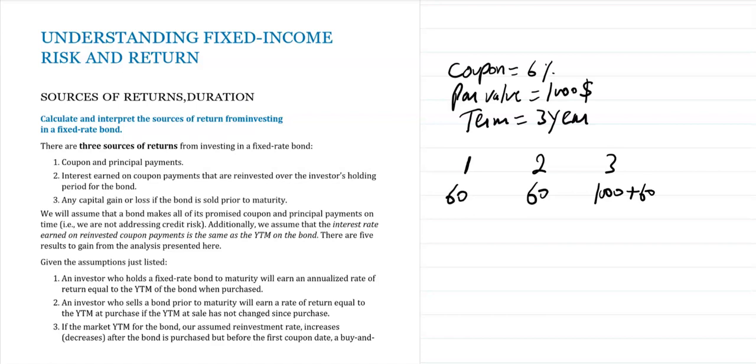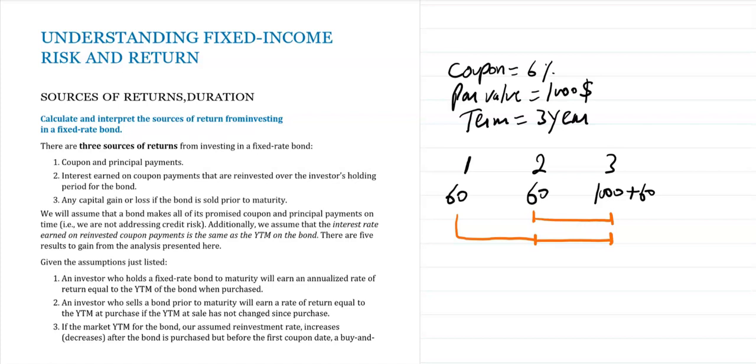$1,000 plus $60. So the first source of return is that you will receive coupon over the term of the bond life, and plus you will also receive your principal back at maturity. This is the first kind of return you receive when you invest in a fixed rate bond. Second, when you receive the first coupon, you will invest it for the next 2 years, and the second coupon will also be invested for 1 year.